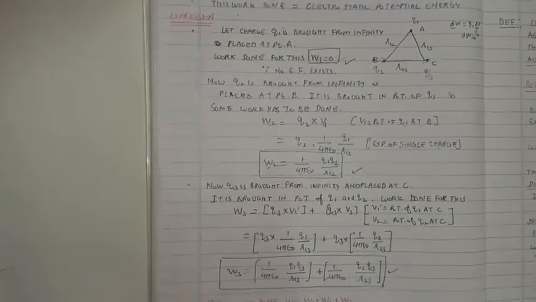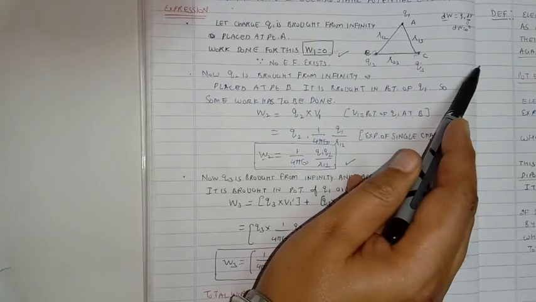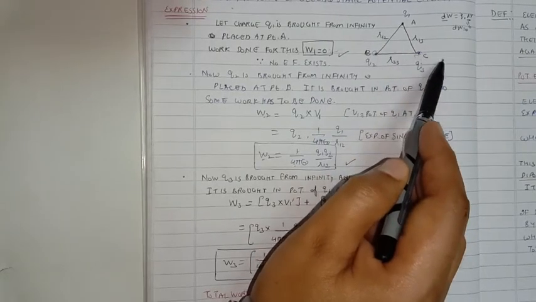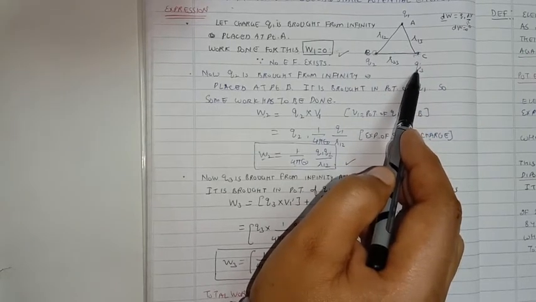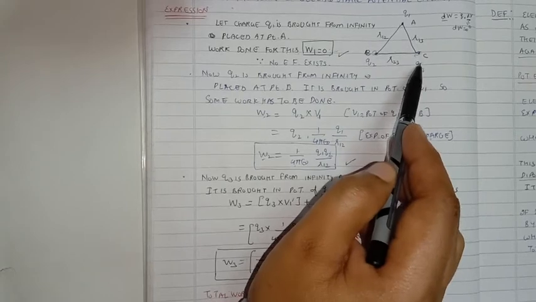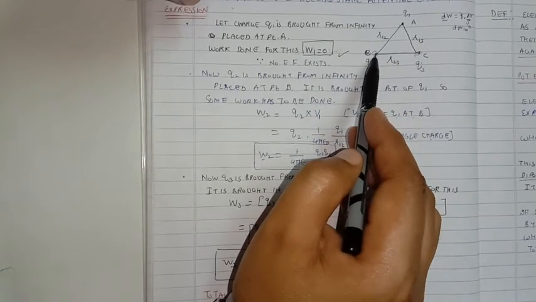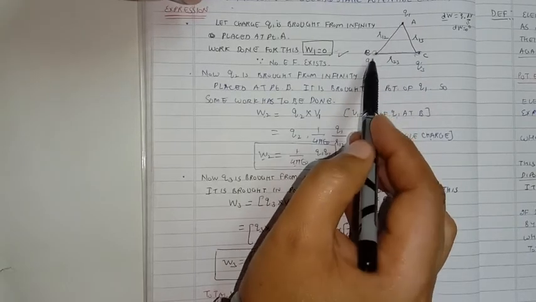Now finally we bring charge Q3 from infinity and we place it at the point C. Now when the charge Q3 is to be placed at the point C, even greater amount of work is to be done for bringing this charge and placing it at the point C. Reason: when Q2 was brought, it was brought only in the potential of Q1. Potential was less, so work done was also less.